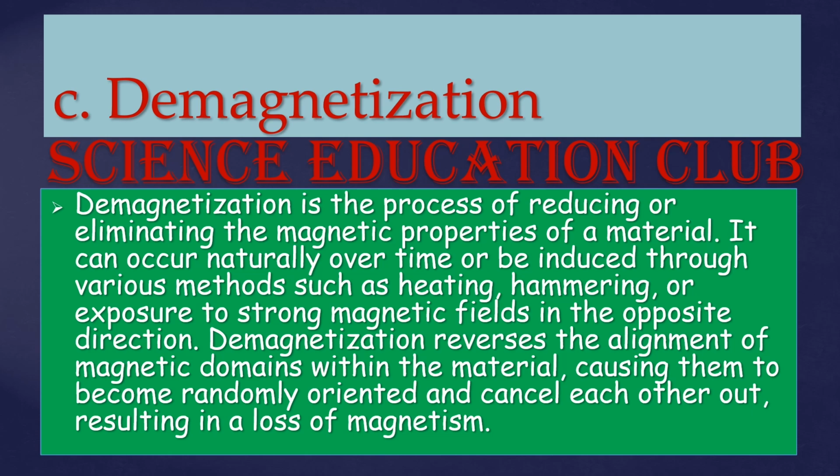Demagnetization. Demagnetization is the process of reducing or eliminating the magnetic properties of a material. It can occur naturally over time or be induced through various methods such as heating, hammering, or exposure to strong magnetic fields in the opposite direction. Demagnetization reverses the alignment of magnetic domains within the material, causing them to become randomly oriented and cancel each other out, resulting in a loss of magnetism.